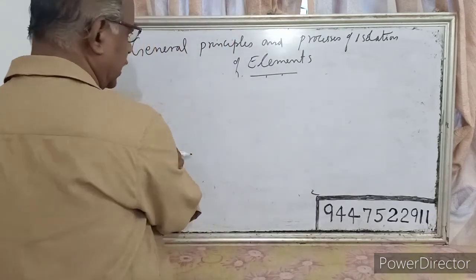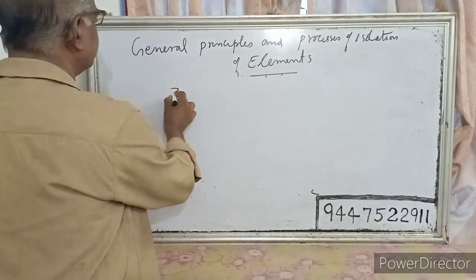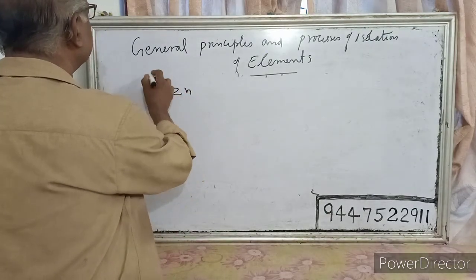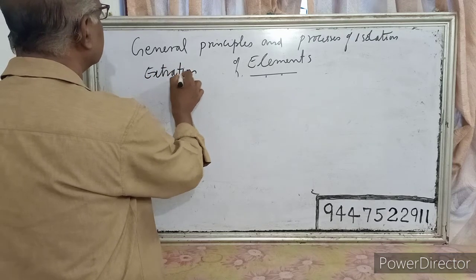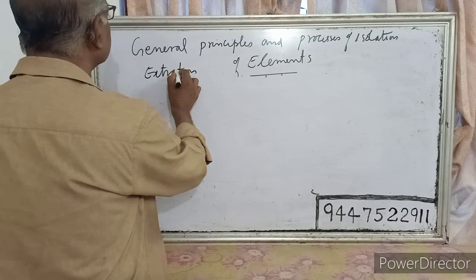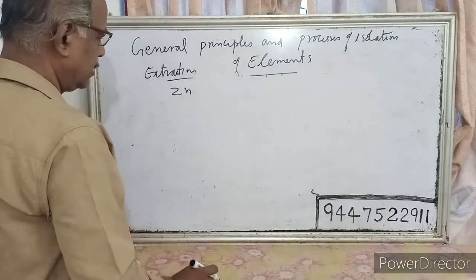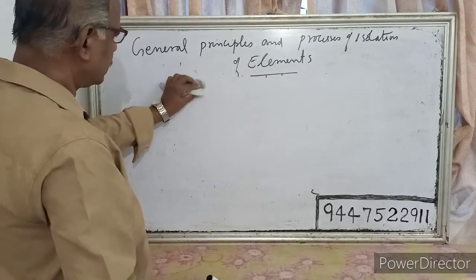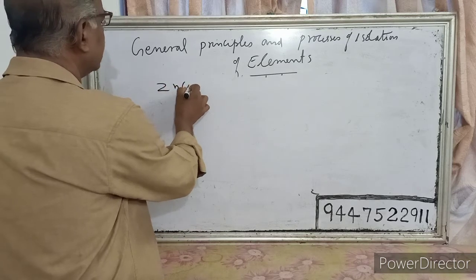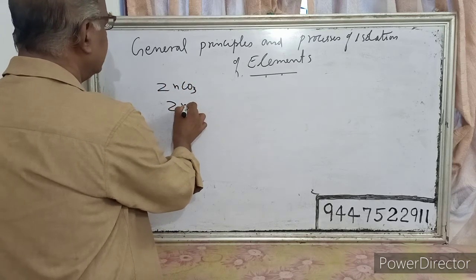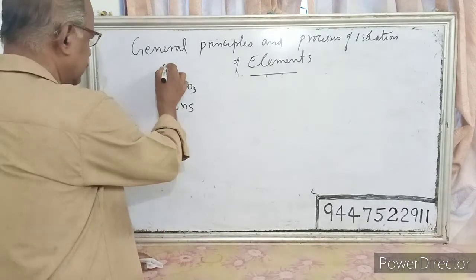Next, we are going to study the extraction of zinc. The important ores of zinc are calamine, zinc carbonate, and zinc blende, zinc sulfide. These are the important ores.